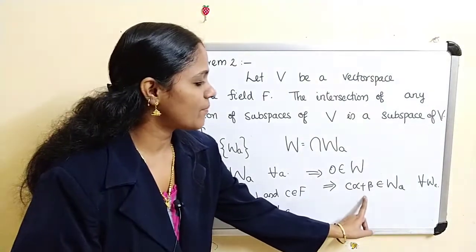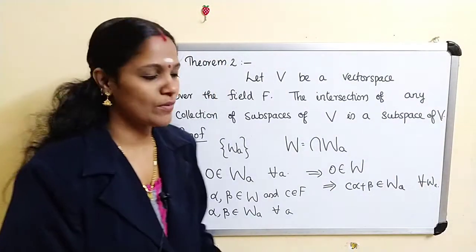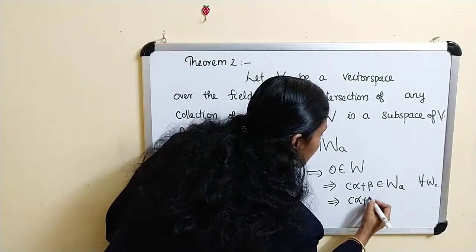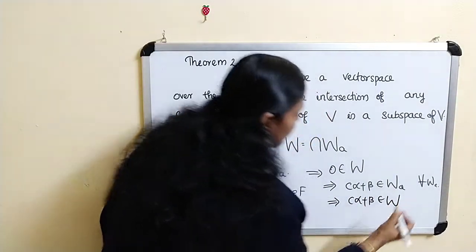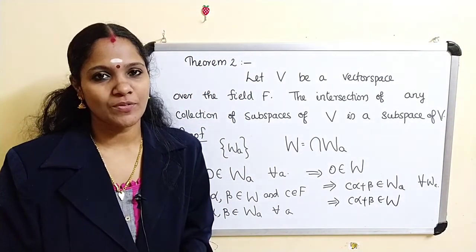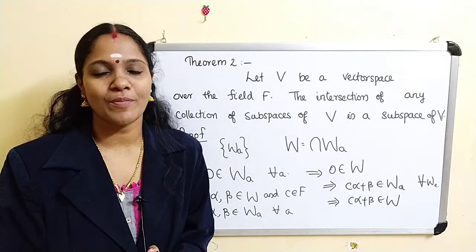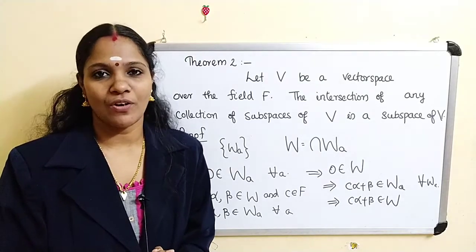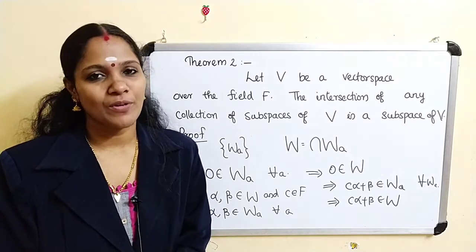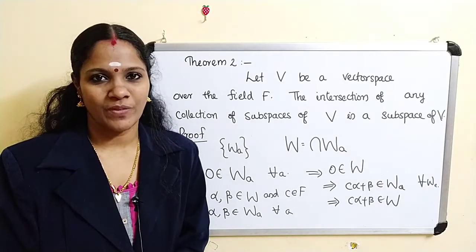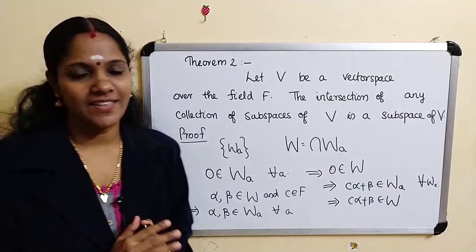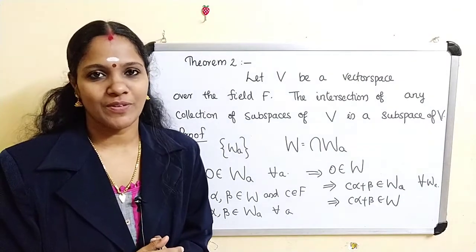Thus we get c alpha plus beta belongs to W_A for every A. This implies it is also contained in the intersection, so c alpha plus beta belongs to W. Thus W is a non-empty subset of V, and for every alpha, beta belonging to W and c belonging to F, c alpha plus beta belongs to W. This implies W is a subspace of V. Thus the intersection of subspaces of V is again a subspace of V.